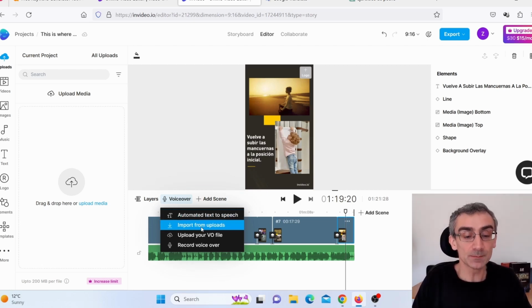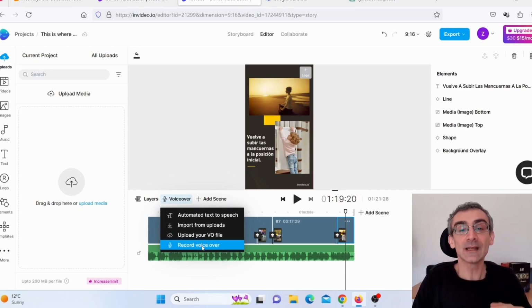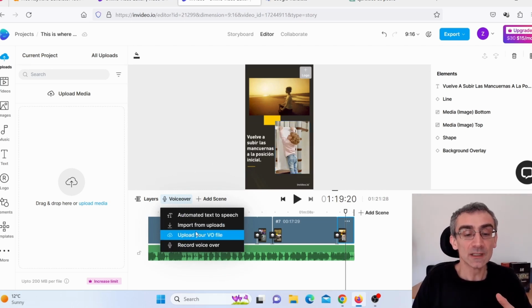You can also import your own voiceover if you created your voiceover, or if you paid someone to create your voiceover. Here you can see you can upload your own file, or you can simply directly record your voiceover here on InVideo. But like I said, you can also import from uploads, you can also import music.